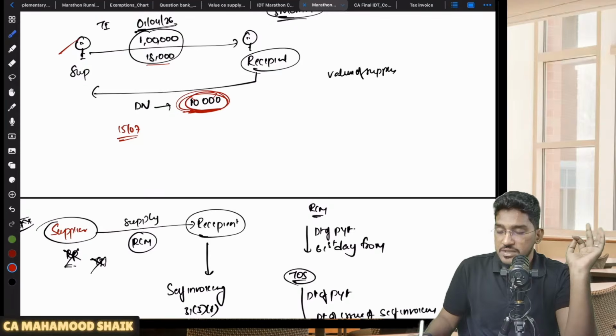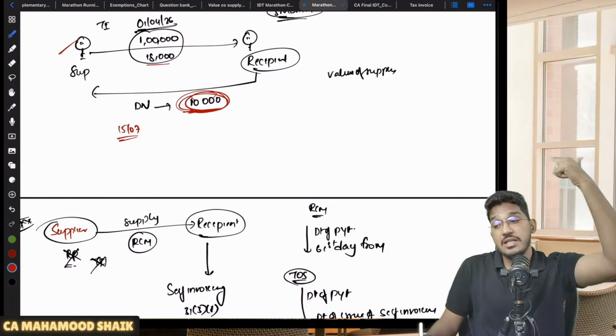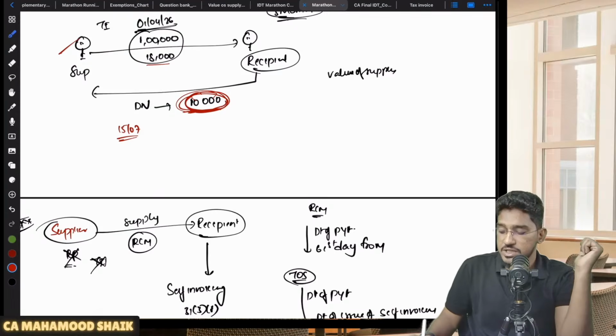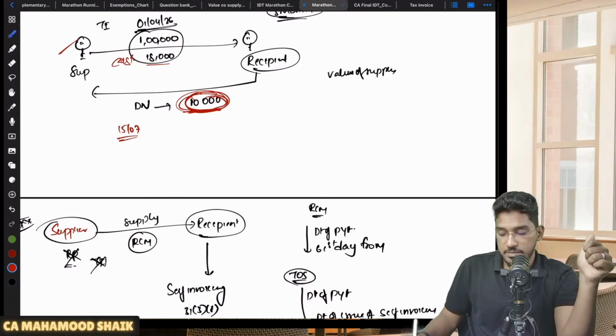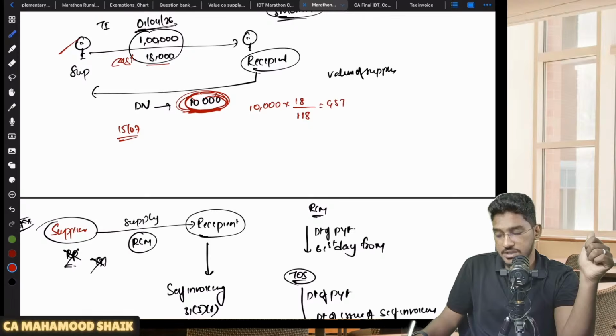And what will be the rate of GST applicable on this interest, late fee or penalty, sir? Whatever rate of GST is applicable for your main supply, the same rate of GST will become applicable on the interest also. Let us say your original supply against which you are collecting this interest is taxable at the rate of 18%. Even this interest will be taxable at the rate of 18%. So this 10,000 rupees will contain the GST amount. Do the reverse calculation: 10,000 rupees into 18 divided by 118, you will get the GST figure.